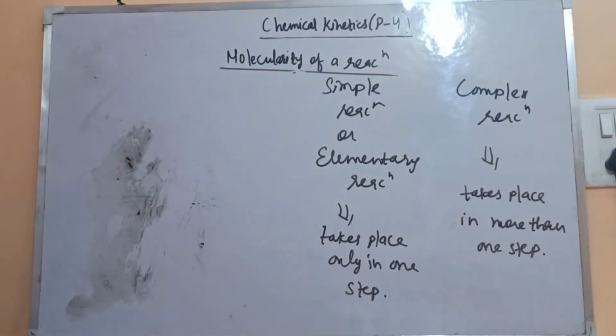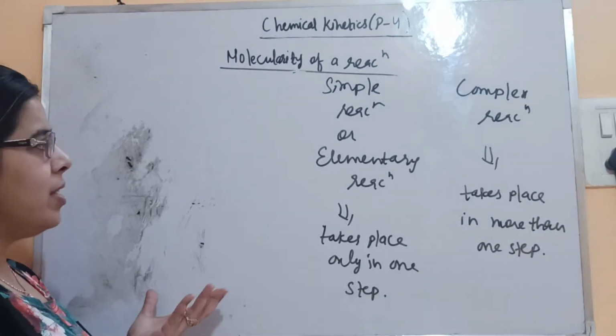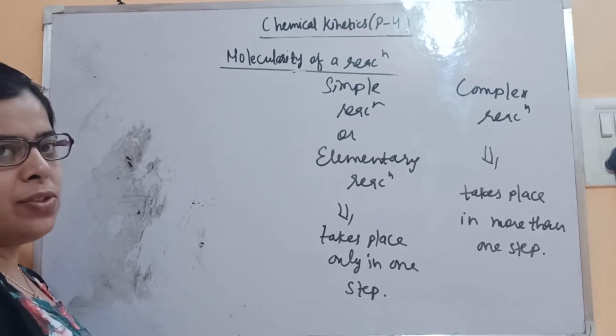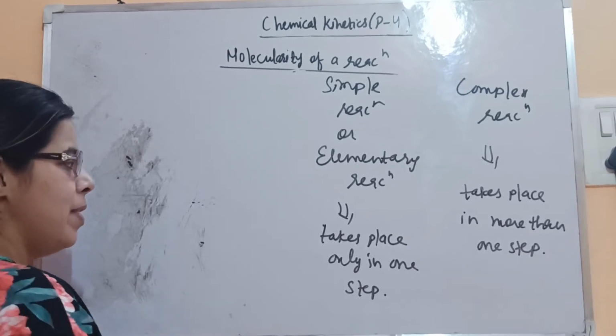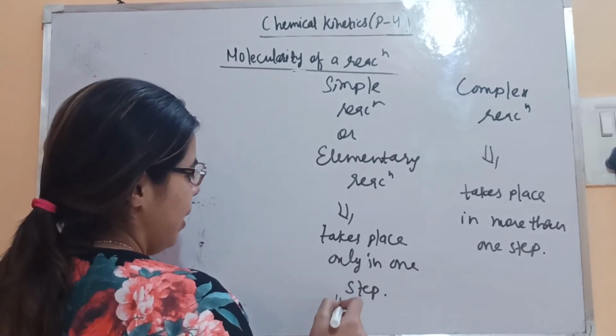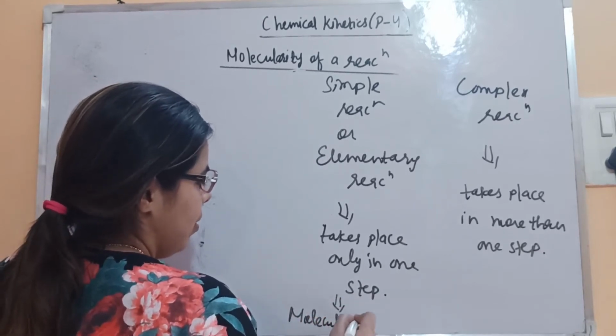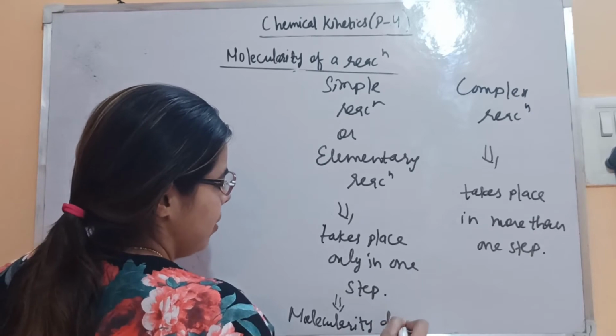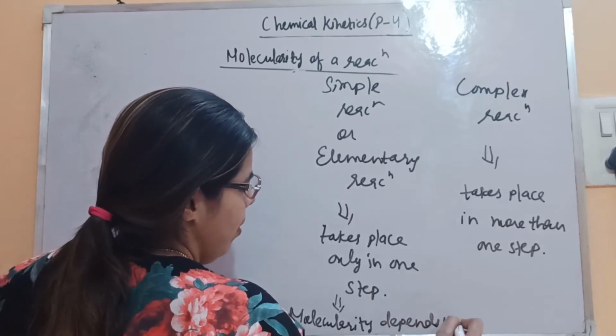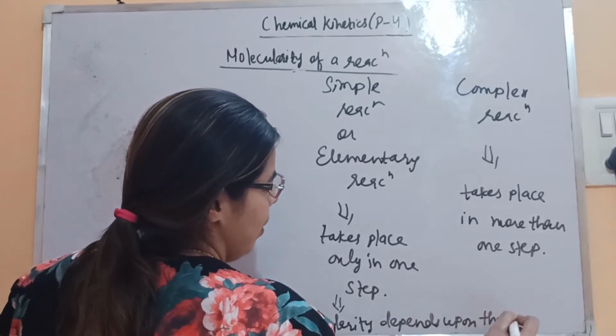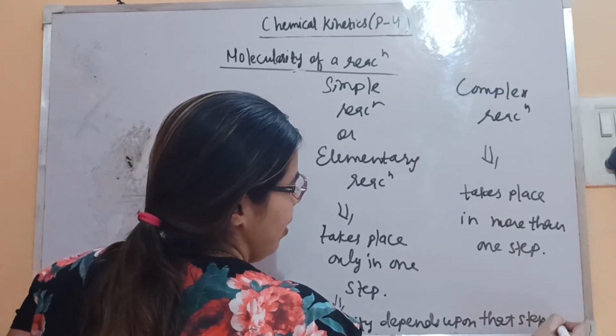So in case of simple, elementary reactions, if the reaction takes place in only one step, molecularity is simple. Molecularity depends upon that one step only.